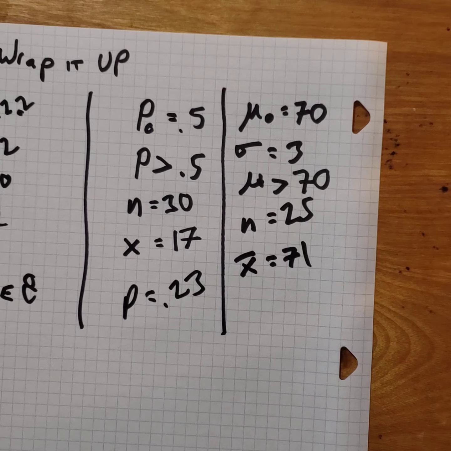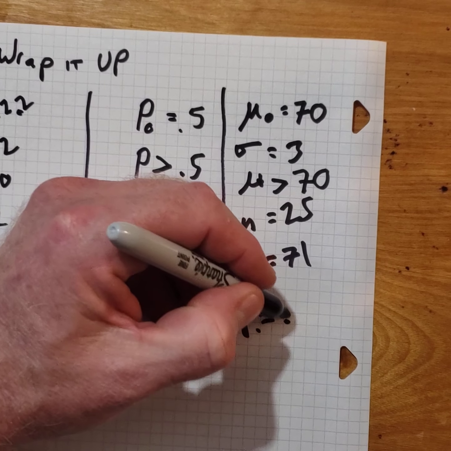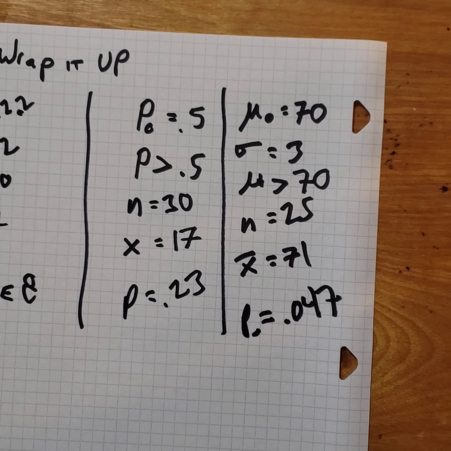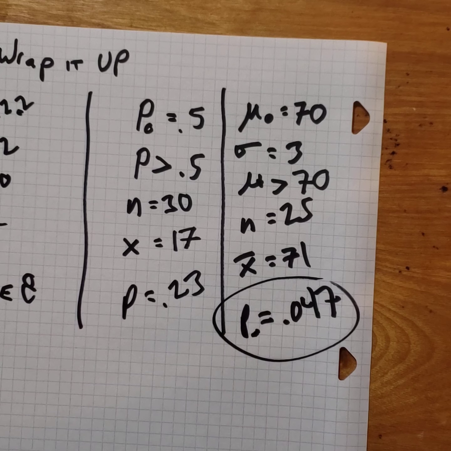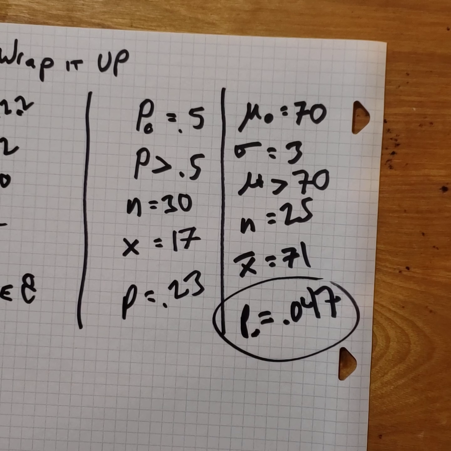If you run those numbers, you should get a p of 0.047. So depending on our significance level, that's less than 5%. If we're operating at a 5% significance level, then I would reject the claim that the internet made and say the average is likely taller. But if we were at the 1% significance level, that's far too much doubt.